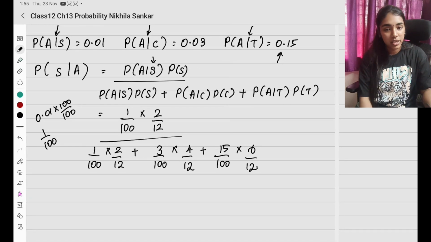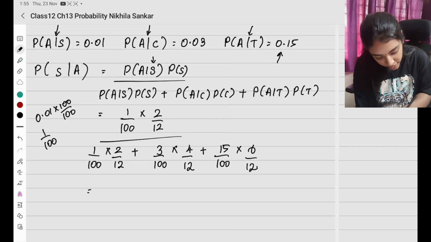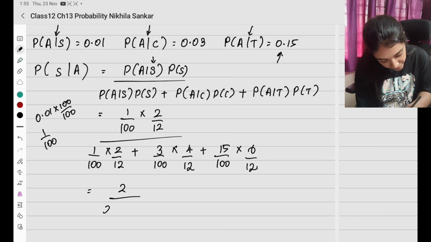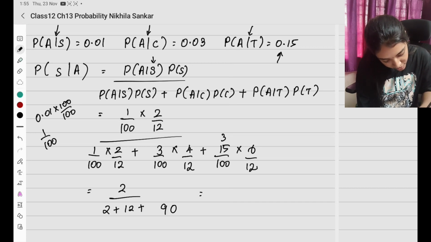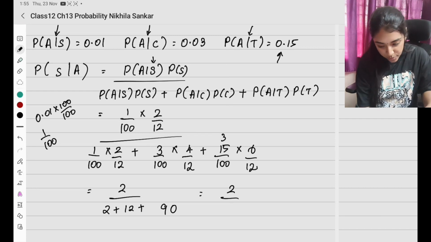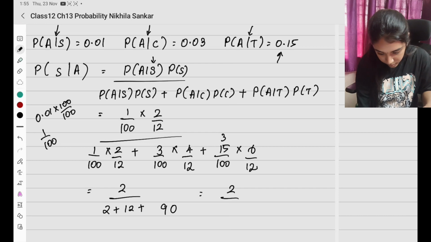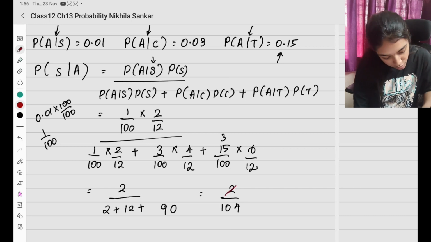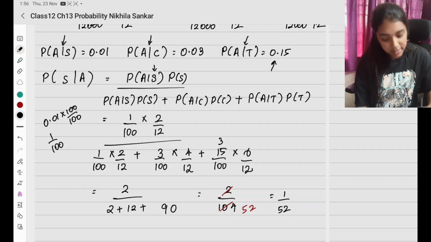I see that the denominator is all 1200. So in the numerator, what is there? 2 divided by 2 plus 4 3s are 12 plus 6 5s are 30, 3, 6 1s are 6, 7, 8, 9. So I have 2 divided by 92 plus 12 is going to be 104. If I cancel with 2, I'll have 2 1s are, 2 5s are, 2 2s are. So 1 divided by 52. This is my final answer.